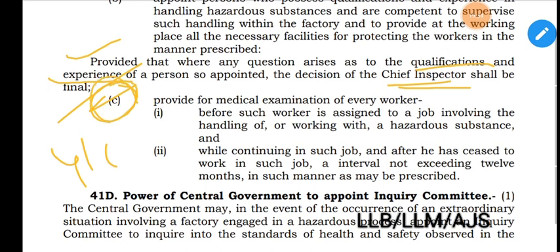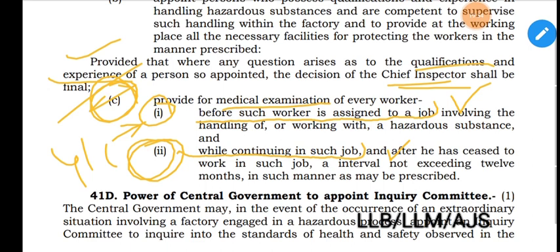Then comes section 41C, clause C. Provide for medical examination of every worker: Roman 1, before such worker is assigned to a job. Roman 2 deals with while continuing in his job, and in both cases medical examination is required.